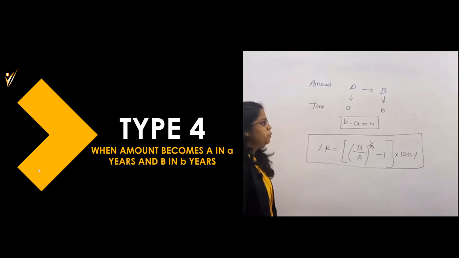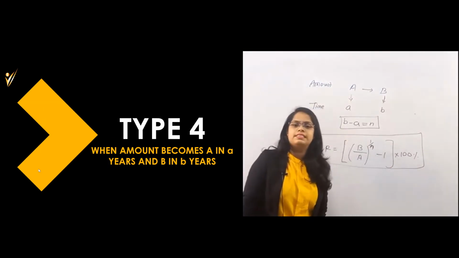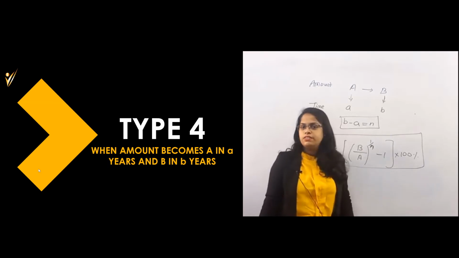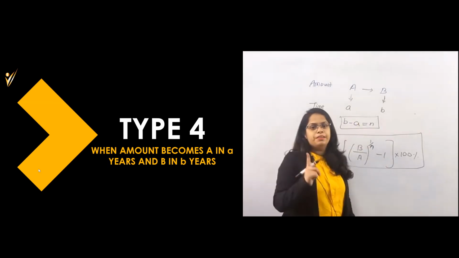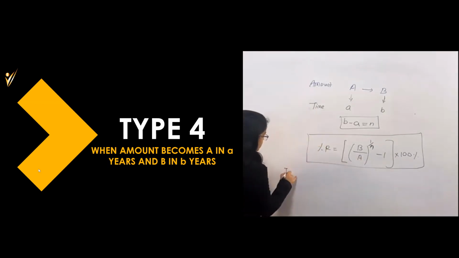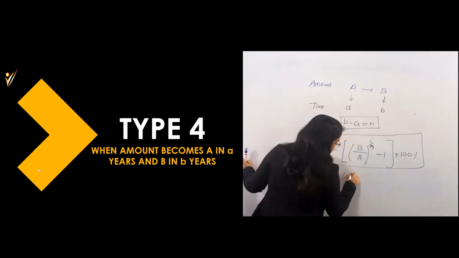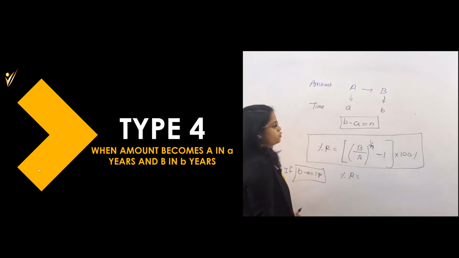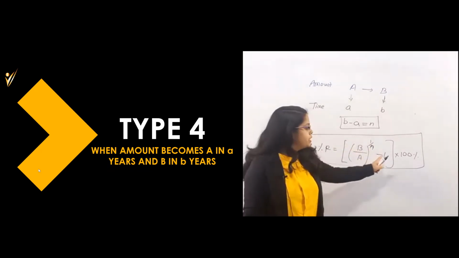Mostly what happens is this b minus a is 1. Whenever they ask questions, they mostly give the difference of 1 year. If b minus a is 1 year, at that time your formula will become rate percent R is equal to B by A raised to 1 by 1, which means B by A only, minus 1.